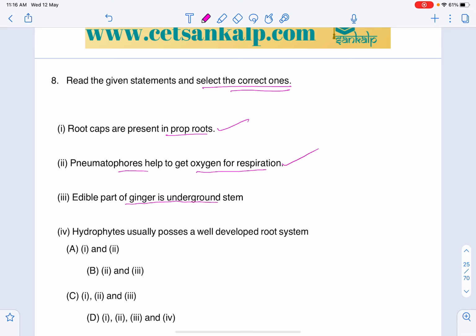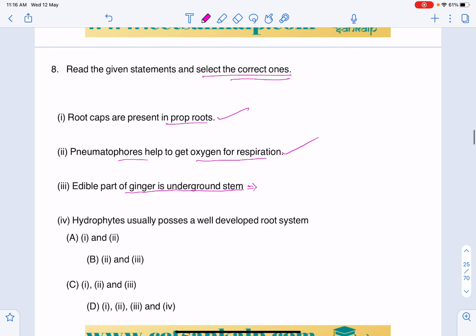Edible part of the ginger is an underground stem, that is a modified underground stem.